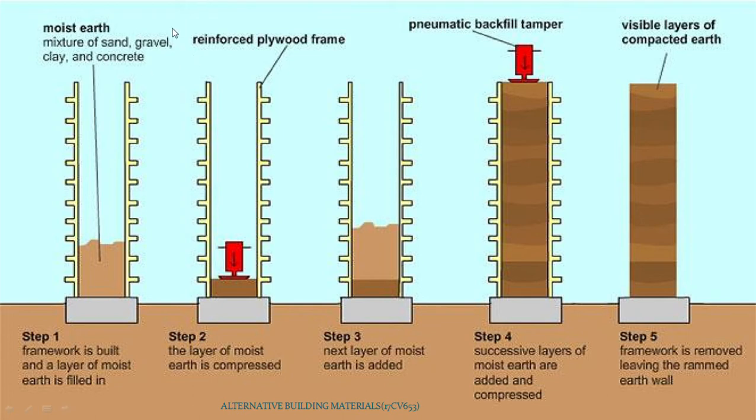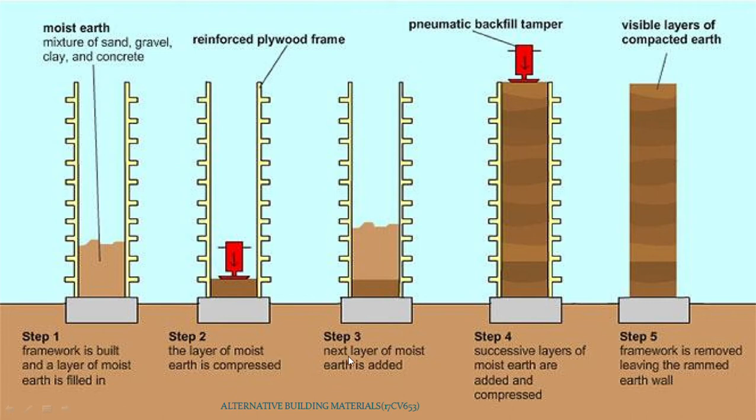But nowadays, these are the elements, materials we are using for the construction. Then moist earth should be filled. Then in step 2, it should be compacted with the help of a rammer. Therefore, it is called rammed. The layer of moist earth is compressed.